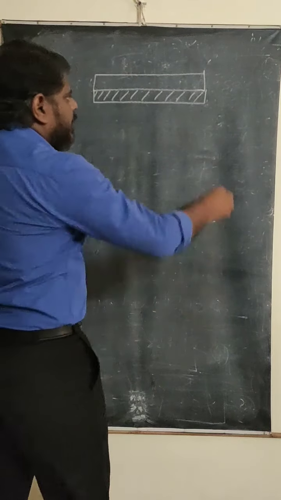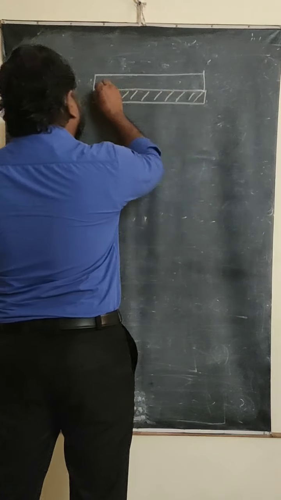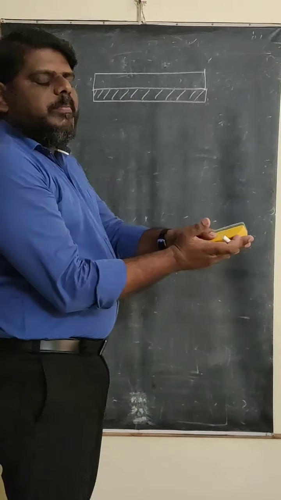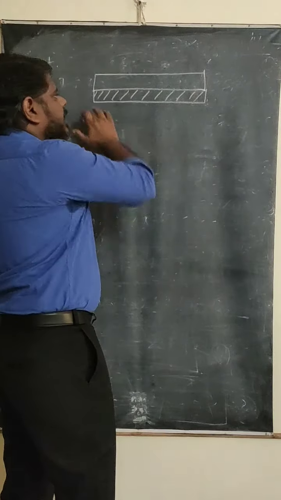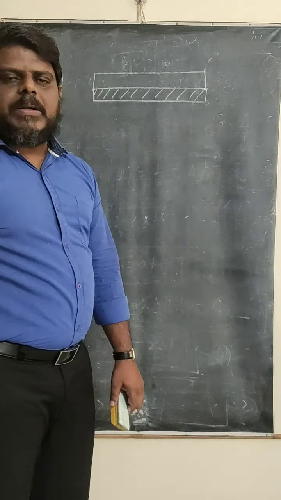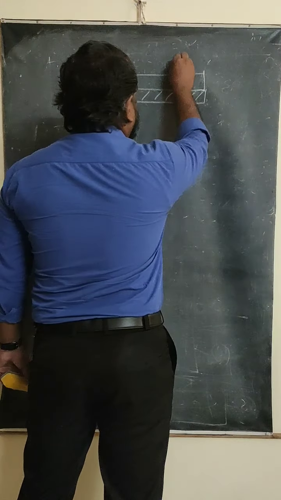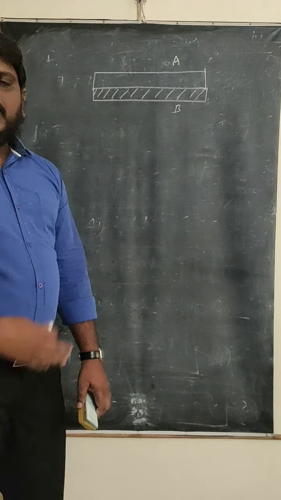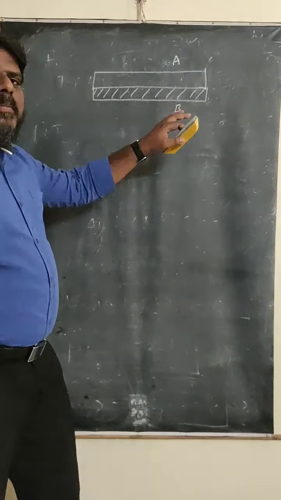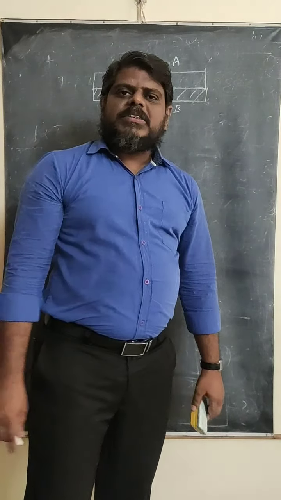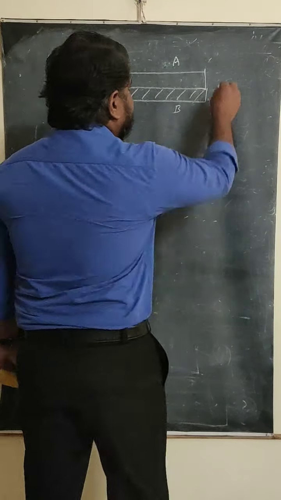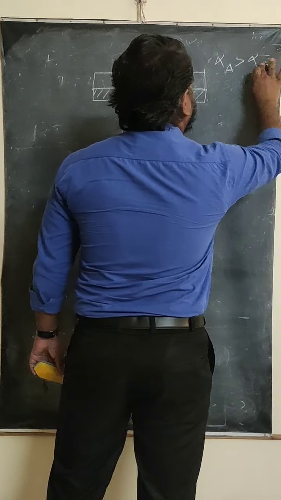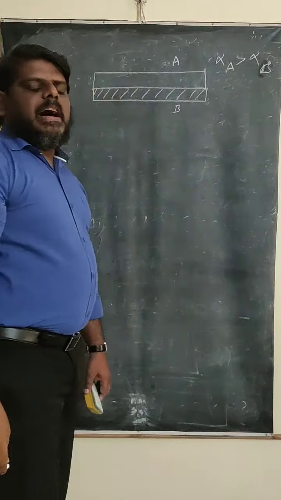In this combination, the edges are going to be welded here. Two edges are welded, and this total arrangement will be called a bimetallic strip. Let us say this is metal A and this is metal B. Both are different materials, so definitely the coefficient of expansion is also different. Alpha A is greater than alpha B.